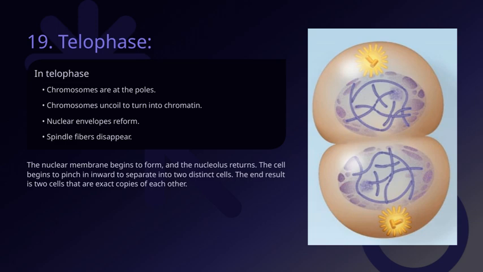This entire process in telophase is crucial because it ensures that each new cell receives a complete set of genetic information, maintaining the integrity of the organism's genetic code. It's the final step before the cell fully splits into two, closing the cycle of cell division.